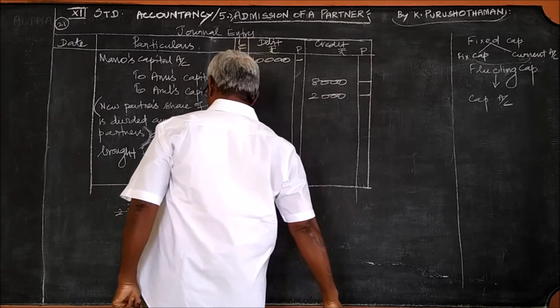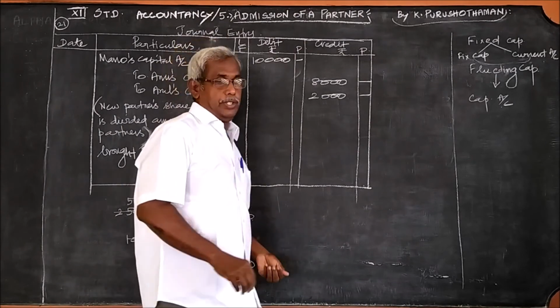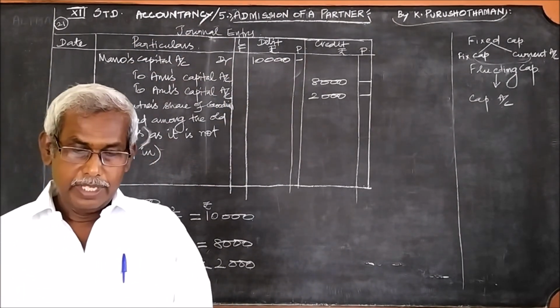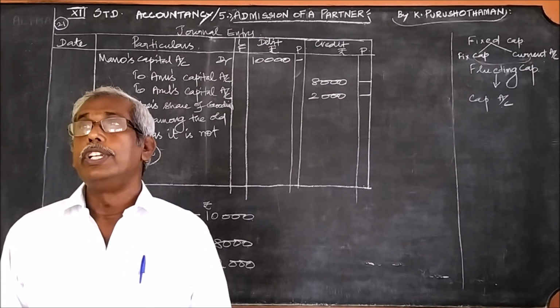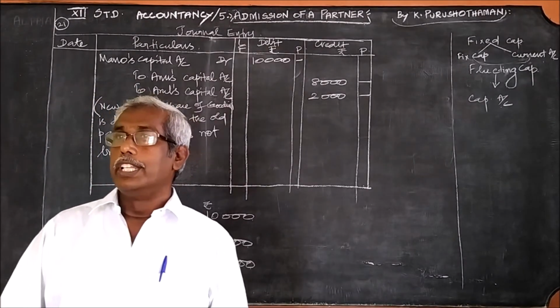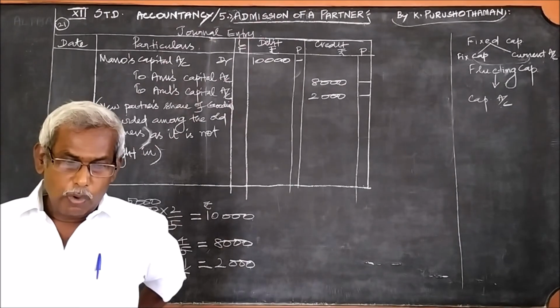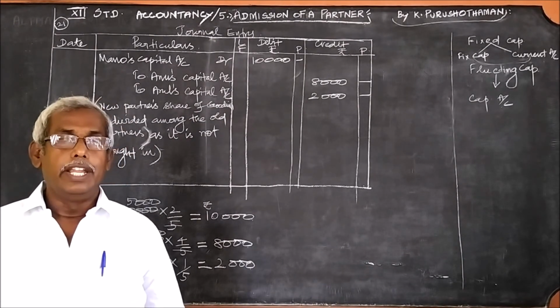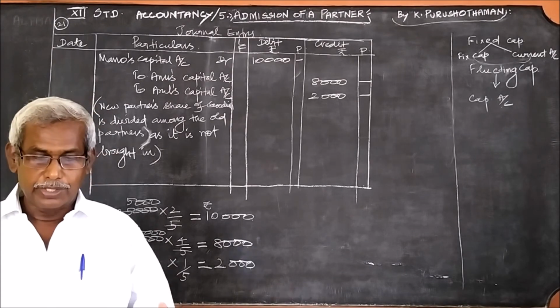This is the answer for it. Once again, I repeat. What is given actually and what is the difference between 20 and 21, you should remember. There are some differences.